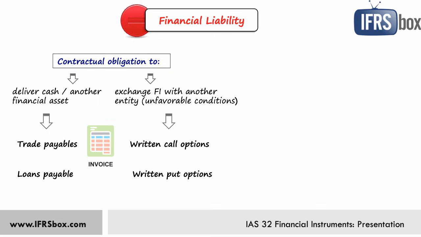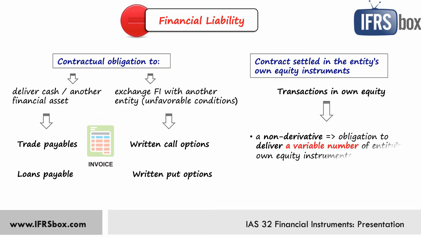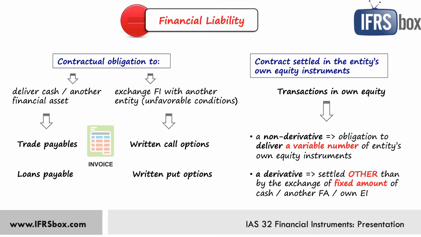Apart from that, a financial liability is also a contract that will or may be settled in the entity's own equity instruments. And again, we are talking about transactions in own equity, like a non-derivative for which the entity is or may be obliged to deliver a variable number of the entity's own equity instruments, or a derivative that will or may be settled other than by exchange of a fixed amount of cash or another financial asset for a fixed number of the entity's own equity instruments. And again, we will take a look at these transactions in own equity later.